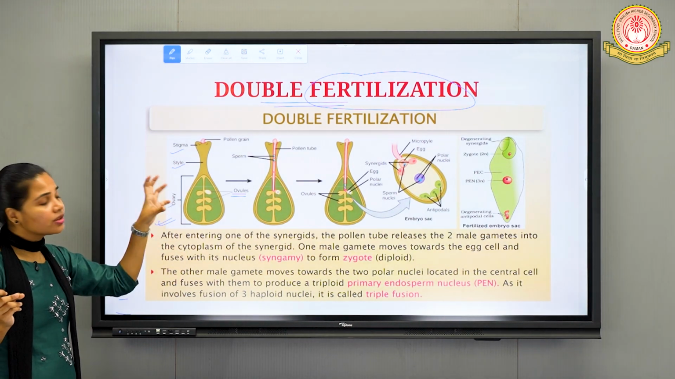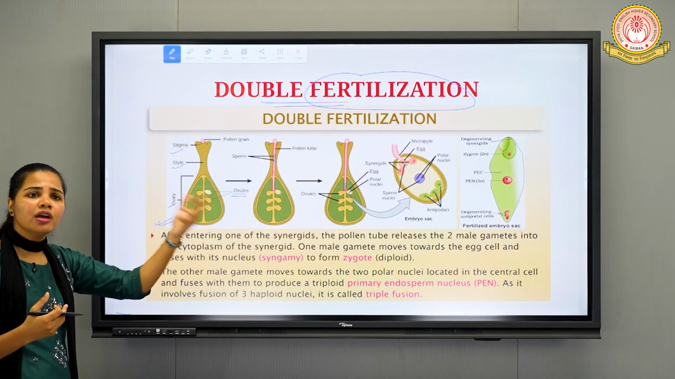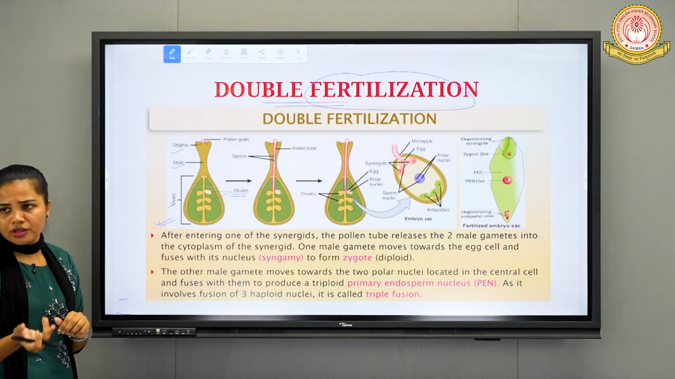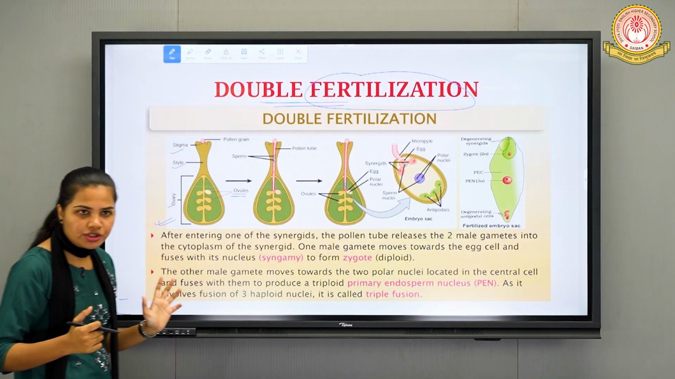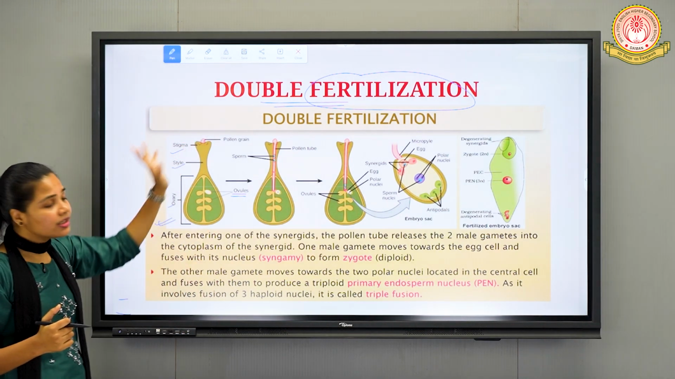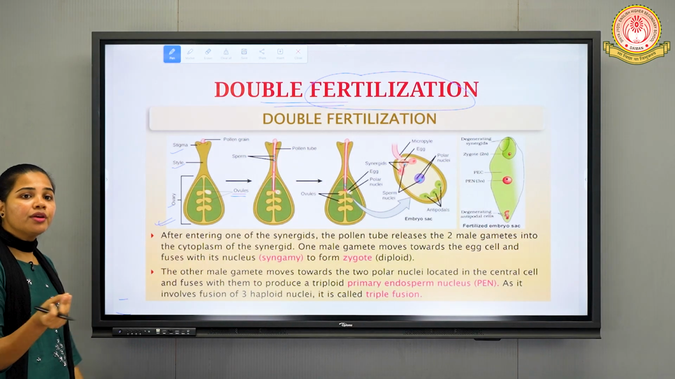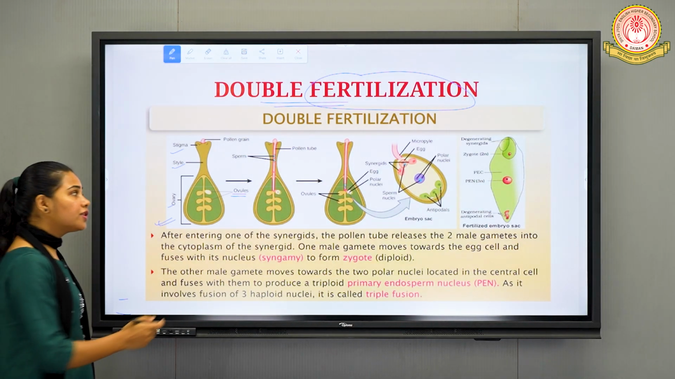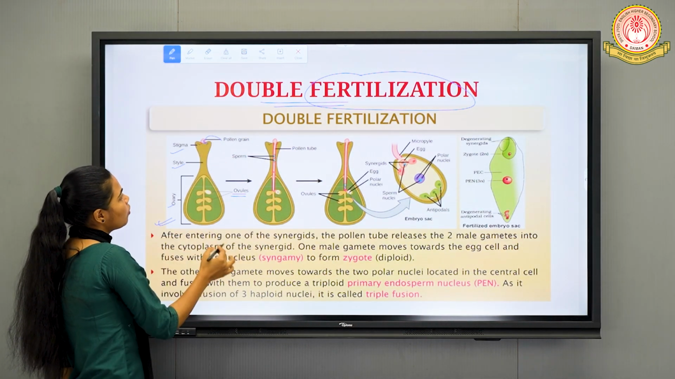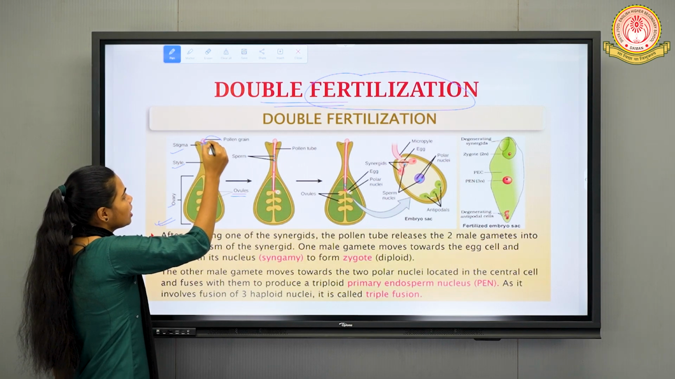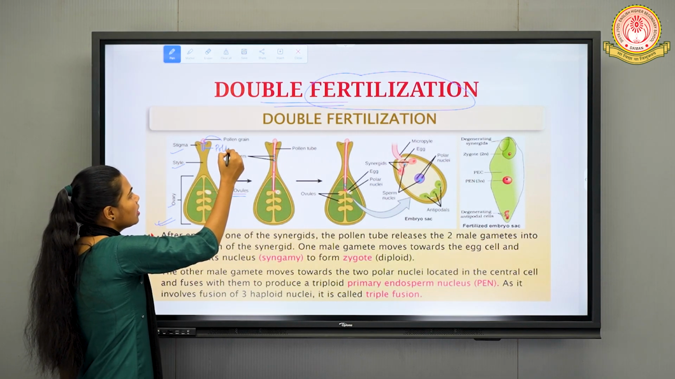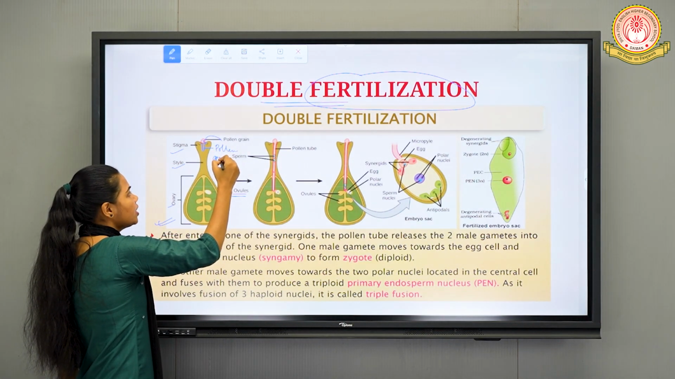So onto the surface of the stigma, obviously through the process of pollination, the desired type of pollen grain, coming from the same flower or the other flower depending on the type of pollination, lands. Okay, we are discussing just the double fertilization, right? So in that condition, the pollen grain will land onto the surface of the stigma. Then what happens? It will start germinating, right?